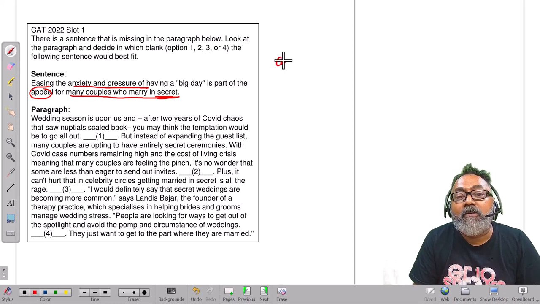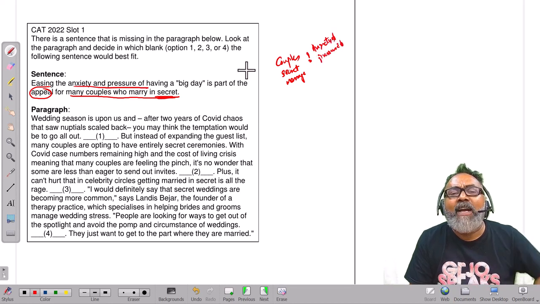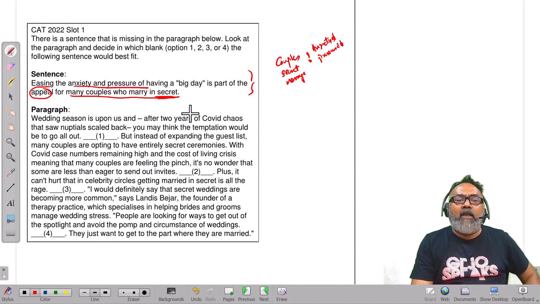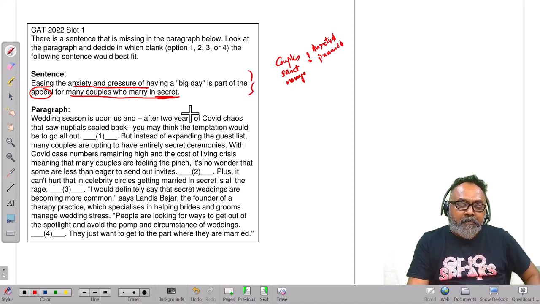So there are couples who have a secret marriage. Why? Because they want to reduce anxiety and reduce pressure. So the idea of this particular sentence is giving us a reason why certain couples marry in secret.